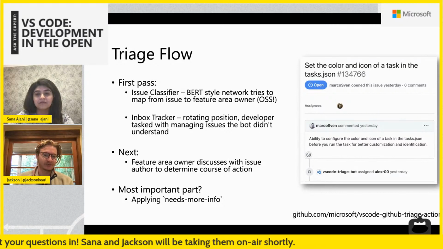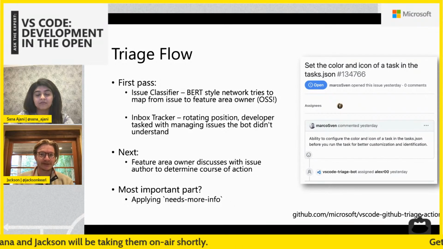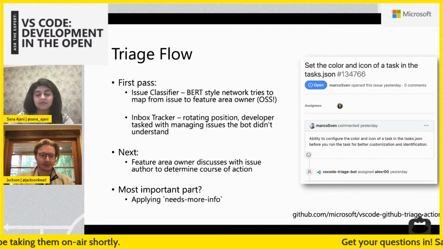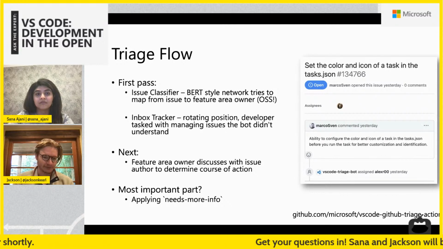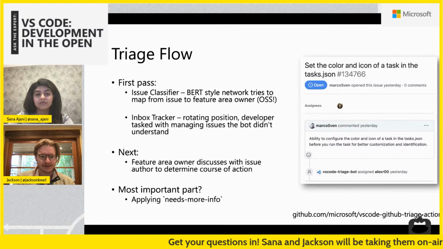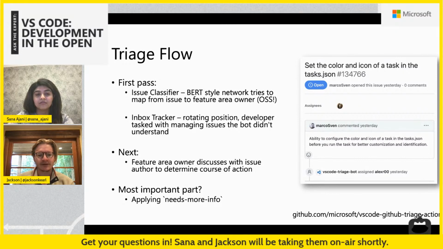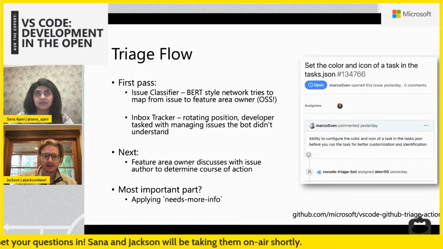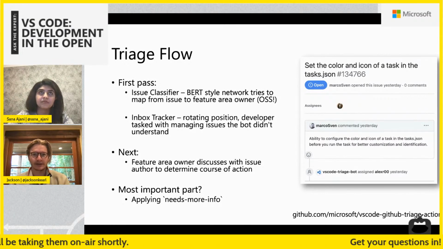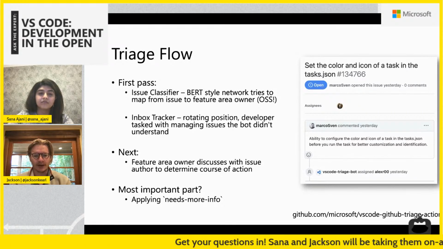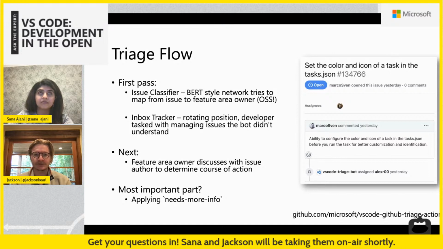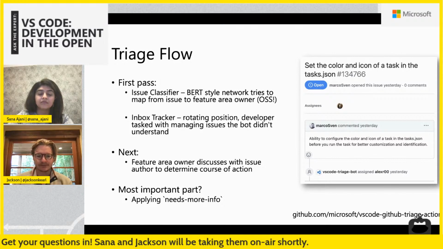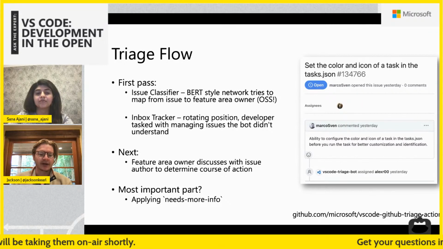So how do we have all 120,000 issues looked at by one of our 40 engineers? We have a couple different passes. The first pass is an automatic issue classifier. This is a BERT. If you're familiar with machine learning models, this is a natural language processing model called BERT, which I fine-tuned on the VS Code issue stream to classify issues. And this maps an issue to the engineer who owns that issue.